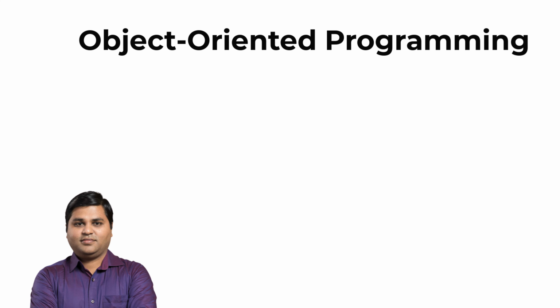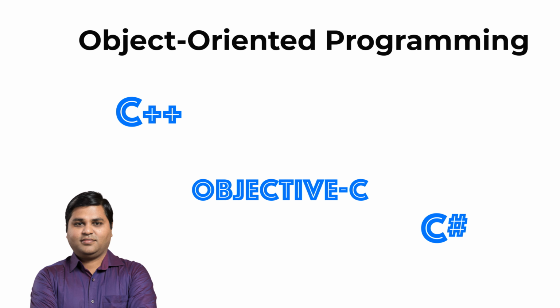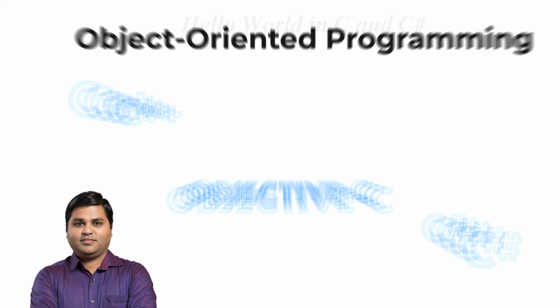Some other languages like C++, Objective-C, and C# were made to be like C, but with some extra features that make it easier to do object-oriented programming. So, even though C might not be used as much as it used to be, its influence is still felt in many other popular programming languages.